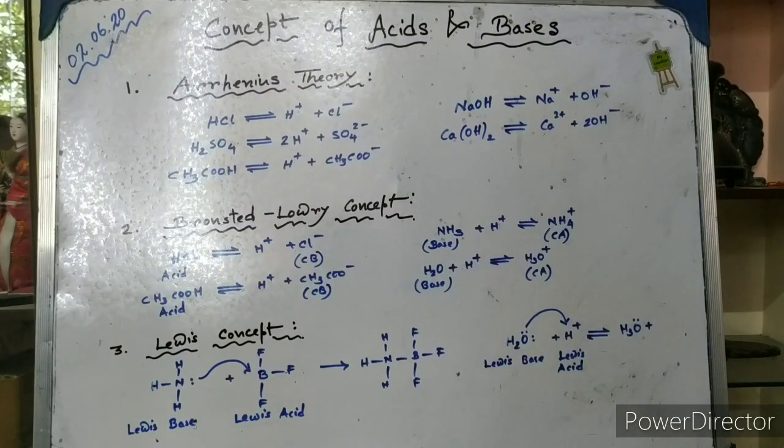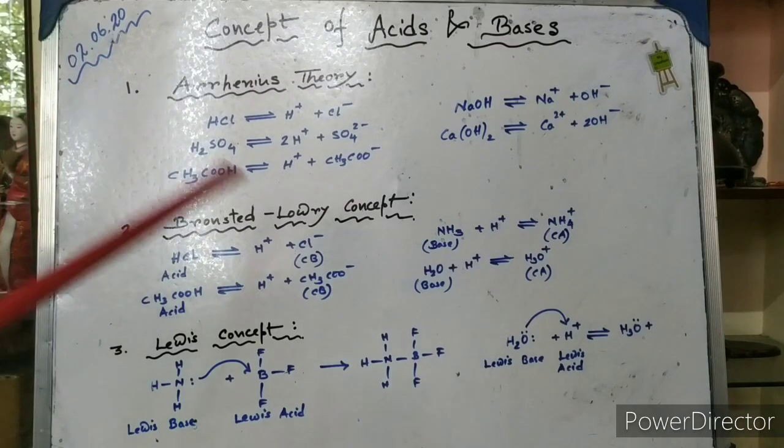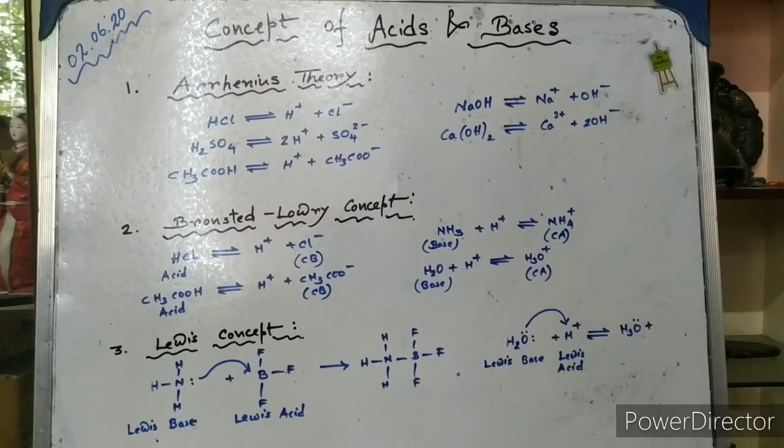We know that according to the Arrhenius theory of acids and bases, acids are the substances that can donate a proton in aqueous medium, and bases are the substances that can actually release the hydroxyl ions in aqueous medium. So therefore, we have given few examples here, like HCl, sulfuric acid and acetic acid. You can see all of them can actually produce H plus ion in aqueous medium. So therefore, they are considered to be the acids.